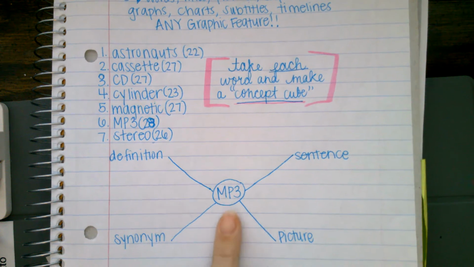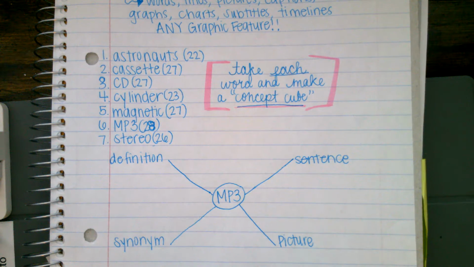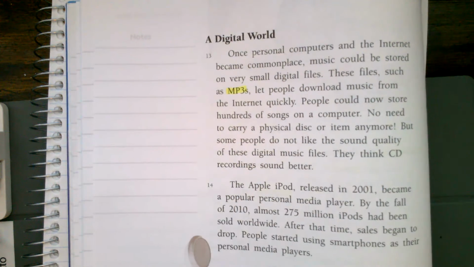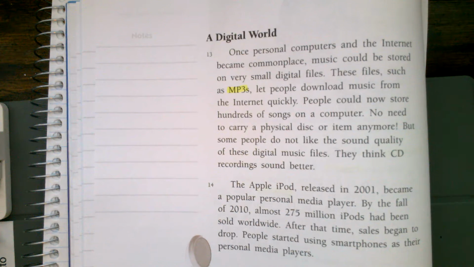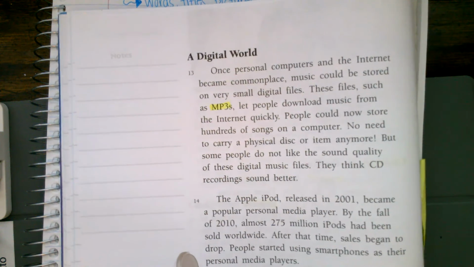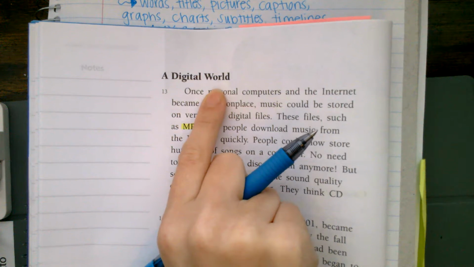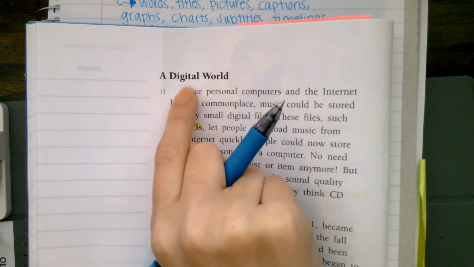So I am going to use the word MP3, and I see that that is on page 28. I have already gone through in my close reader and highlighted each of my words so I can see right away there's MP3. So the first thing that I need to do is read around the word to understand the meaning of MP3s. So I'm going to start with the subtitle, A Digital World, and that's already giving me a clue that it's something about digital.